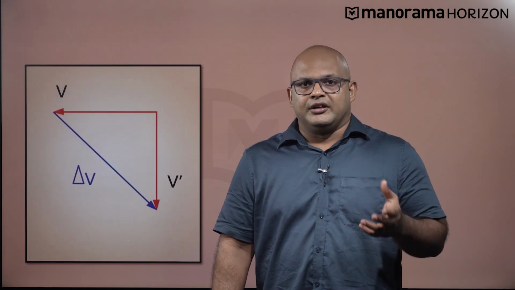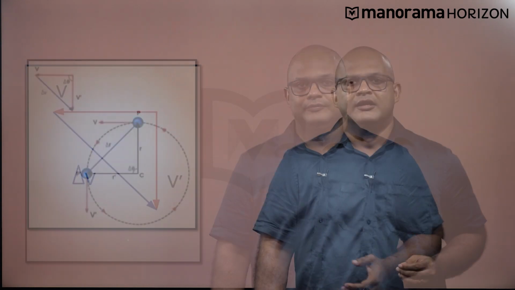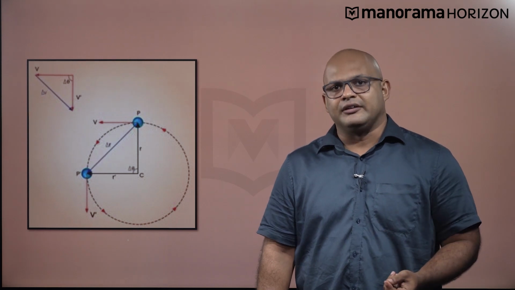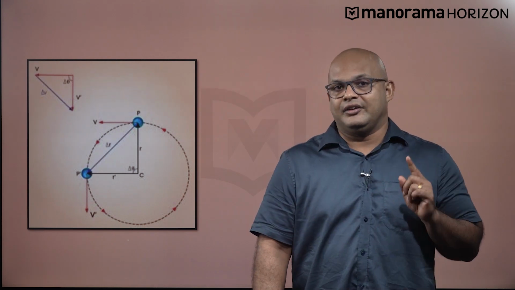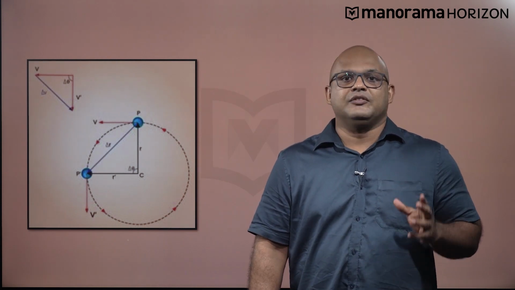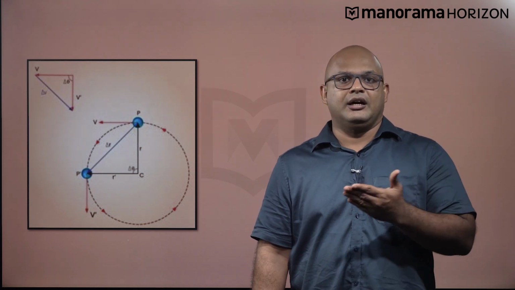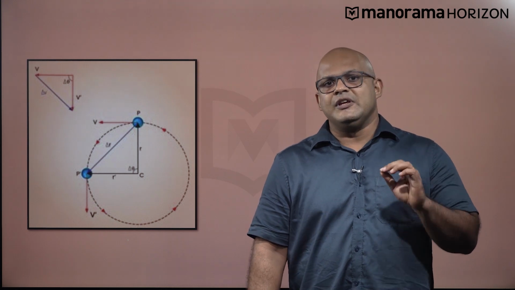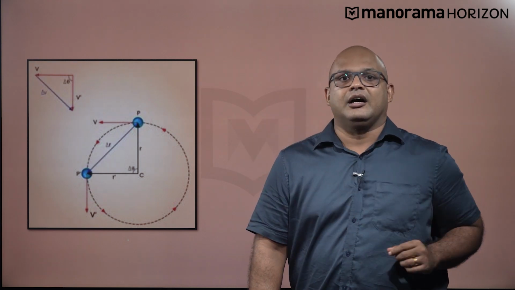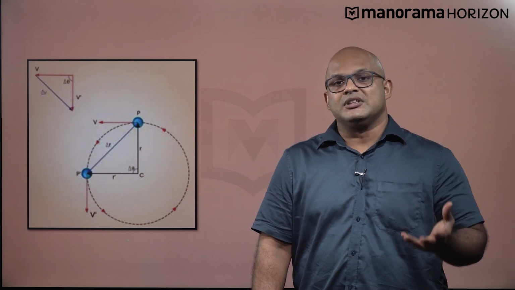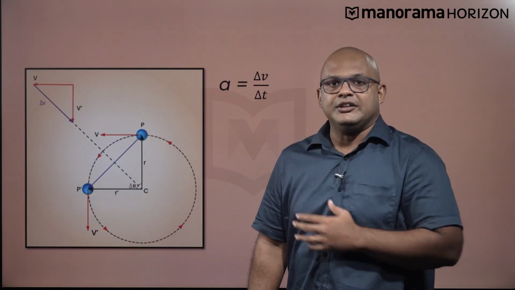By the triangle of vector addition, we can find the change in velocity, which we also call delta v. Since the path is circular, the velocity vectors v and v dash are perpendicular to the position vectors r and r dash. Similarly, delta v, that is the change in velocity, is perpendicular to the change in the position vector delta r. With this in mind, if we place delta v on the line that bisects the angle between r and r dash, we see that it is directed towards the center of the circle.